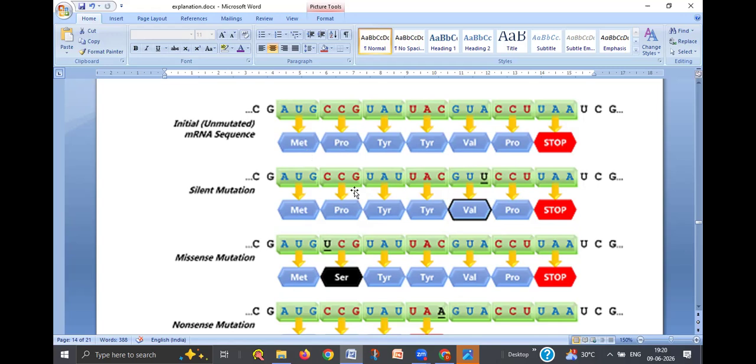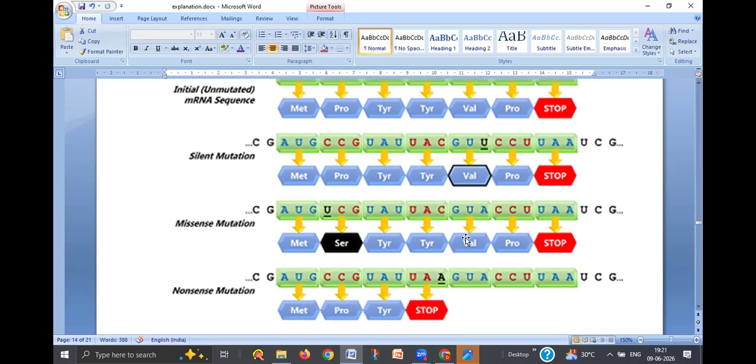So instead of proline in the second position, serine is present. That means the amino acid sequence is changed in the polypeptide chain. So this mutation is called a missense mutation. Okay, so in the silent mutation there is no change of amino acid, but in missense mutation there is a change in amino acid. And one more thing is the question we are discussing now, the nonsense mutation.